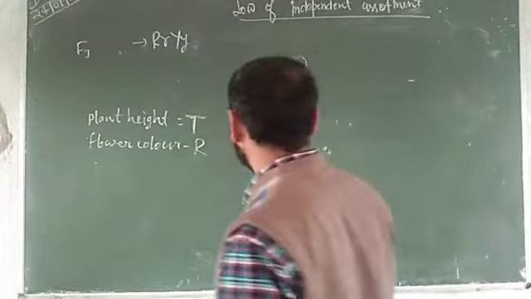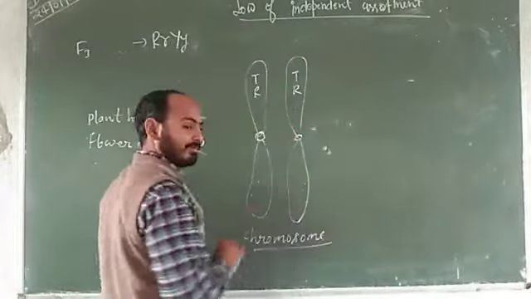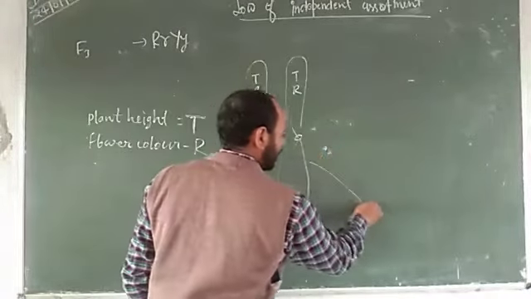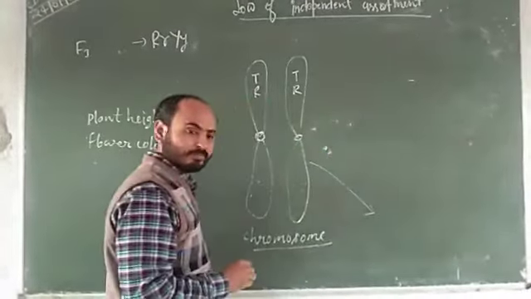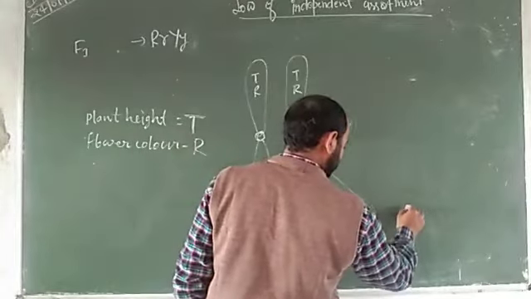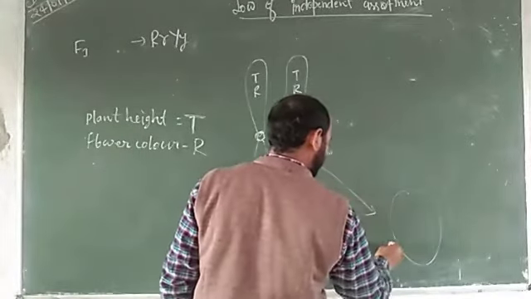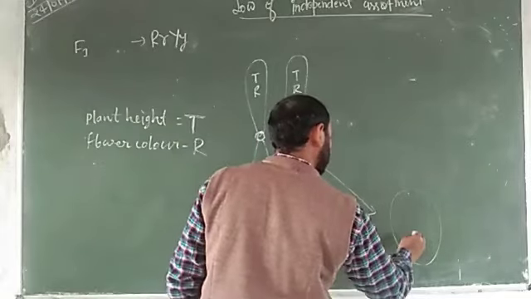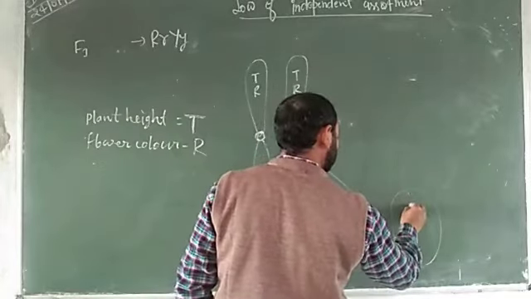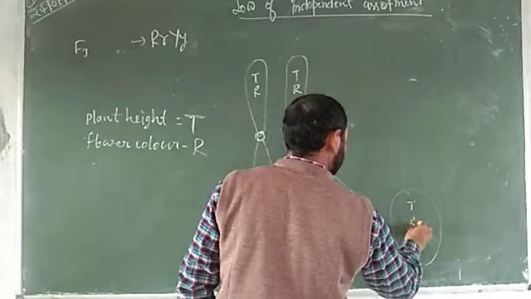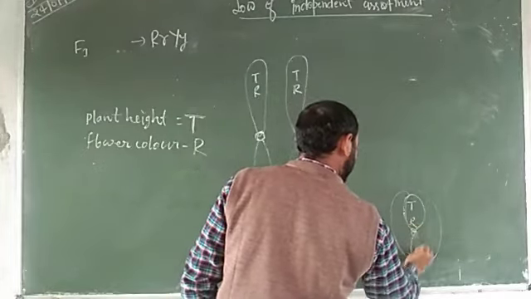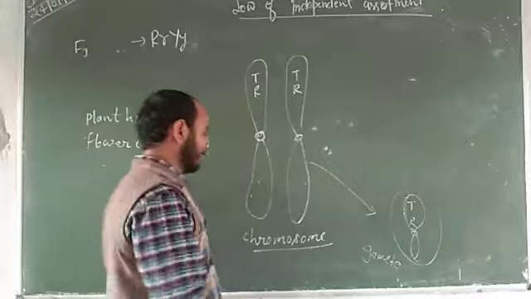What happens? When gametes are formed, one chromosome goes into one gamete. Suppose this is the gamete, and the chromosome goes in, meaning capital T and capital R go together.